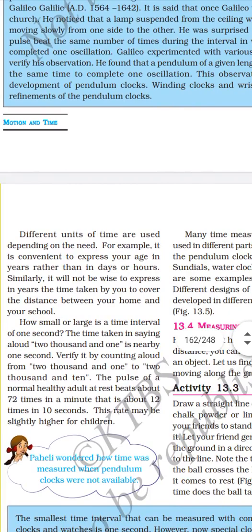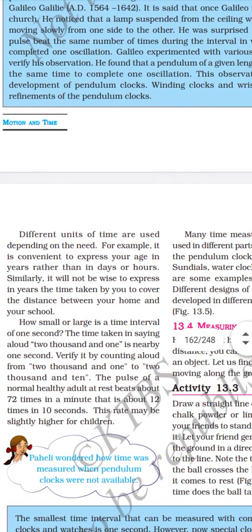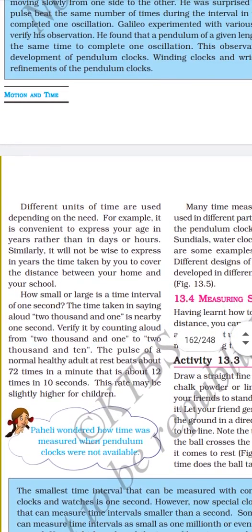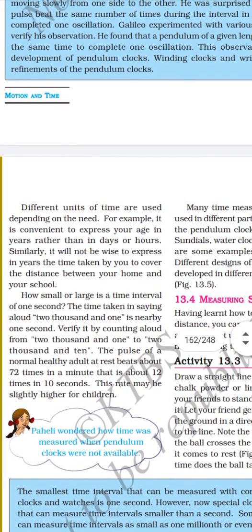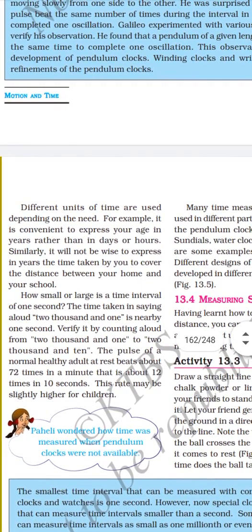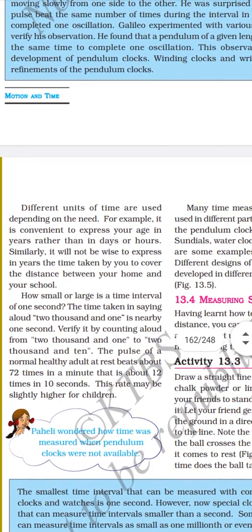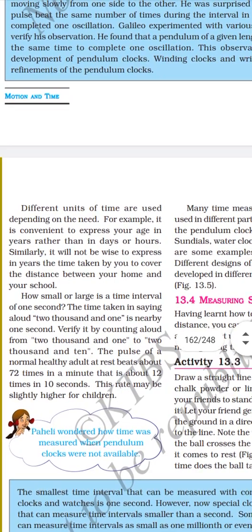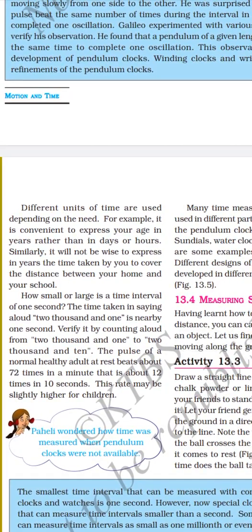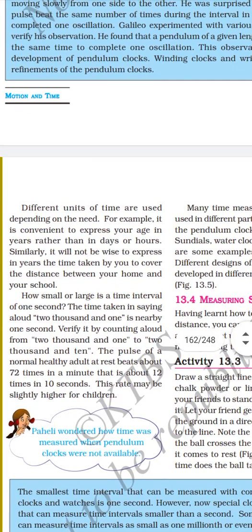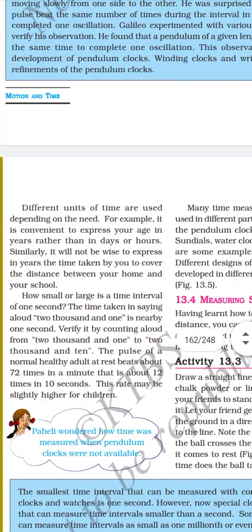The time taken in saying aloud 2001 is nearly 1 second. Verify by counting aloud from 2001 to 2010. The pulse of a normal healthy adult at rest beats about 72 times per minute. That is about 12 times in 10 seconds. This rate may be slightly higher for children.